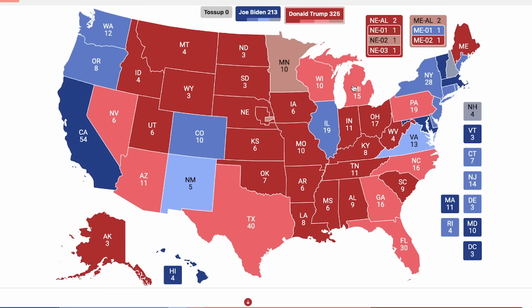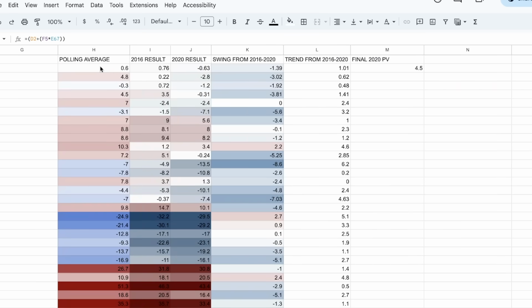Now, do I think this prediction is too Republican? Yes, but this is what the model is showing right now. And the model can be off by 3 points to the right or 3 points to the left. That is the margin of error I am giving my model as of right now. So that is basically it for this video. I wanted to do a little bit of analysis on my model and show what it predicts for the 2024 presidential election. It currently uses the data from all the polling averages in the states, the results from 2016 to 2020, the swing from 2016 to 2020, and the trend from 2016 to 2020. That is basically what I am showing there.